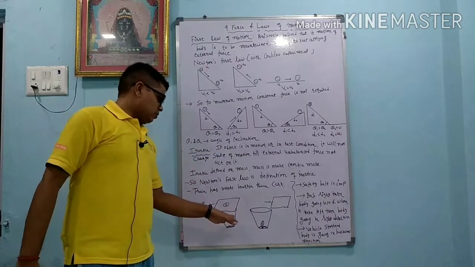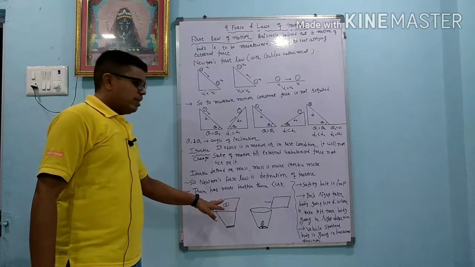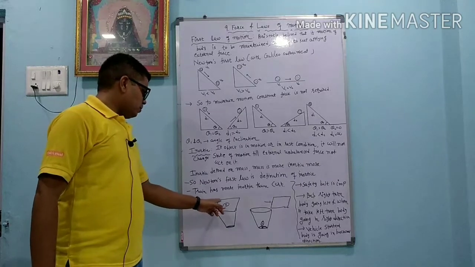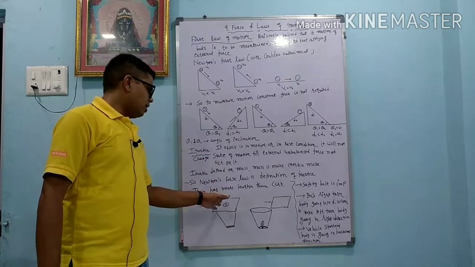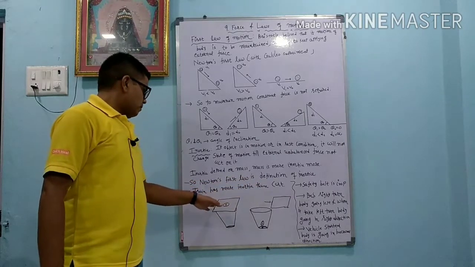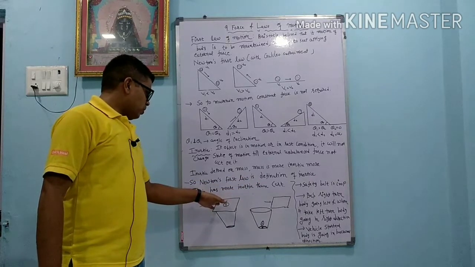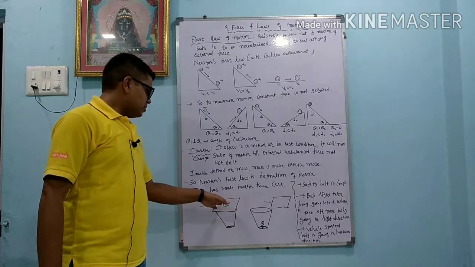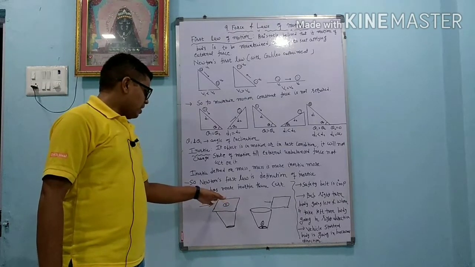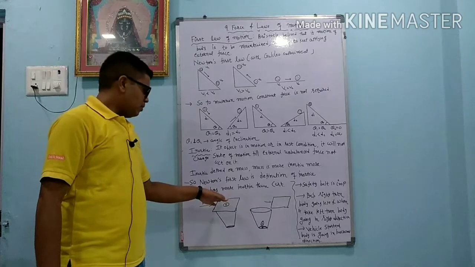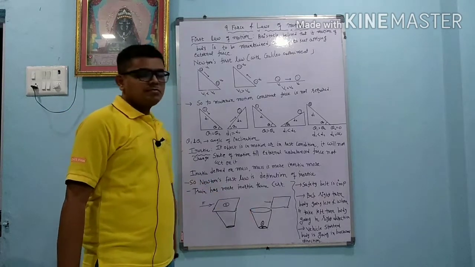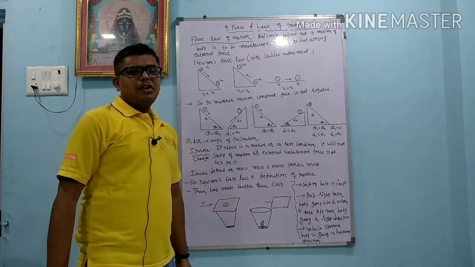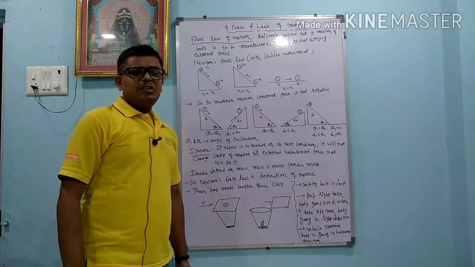You can do one activity at your home. Take a glass, and on it put an extremely smooth cardboard. On the cardboard put a 5 rupee coin. Now apply some force on the cardboard. Maybe you think the coin will also go with the cardboard, but it does not. The reason is that the card is initially at rest and the coin is also at rest. When we apply the force, the card comes into motion but the coin opposes it, and because of that the coin drops into the glass. So this is all about examples of inertia. Inertia opposes the change in motion.